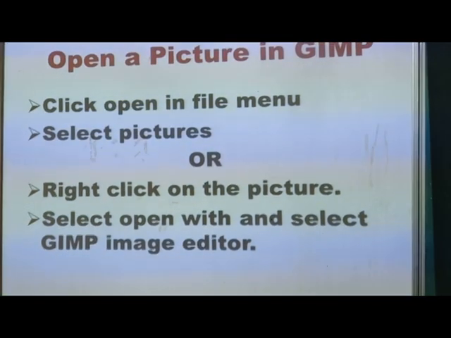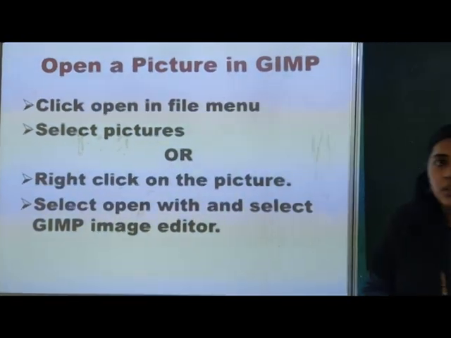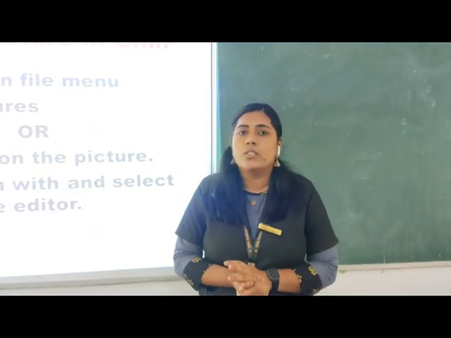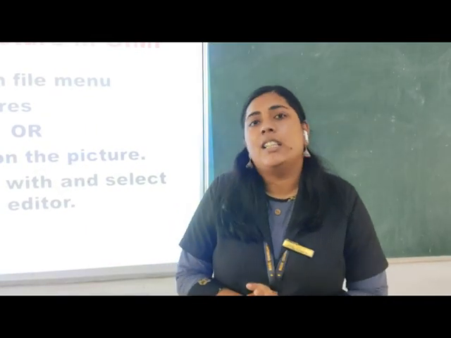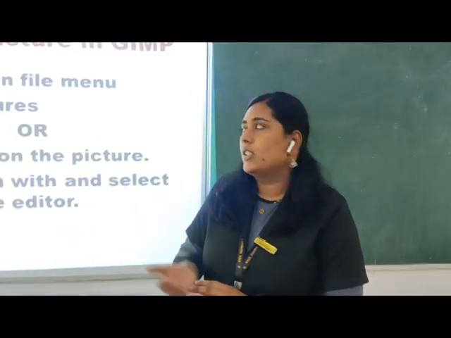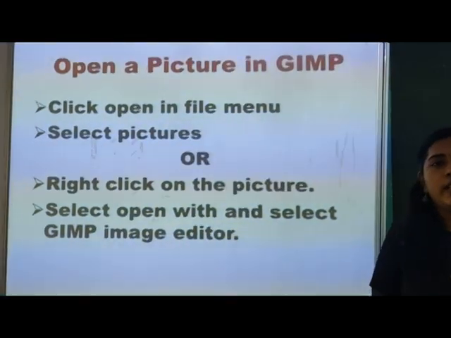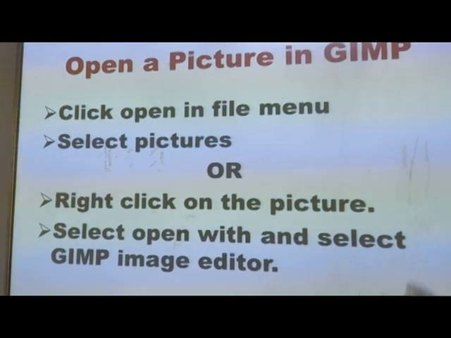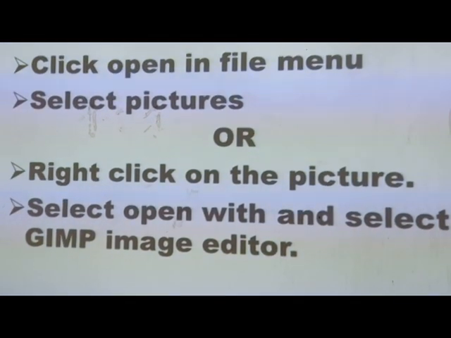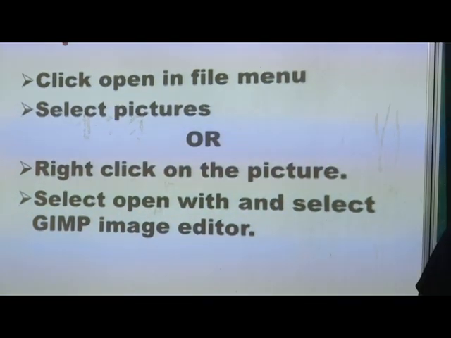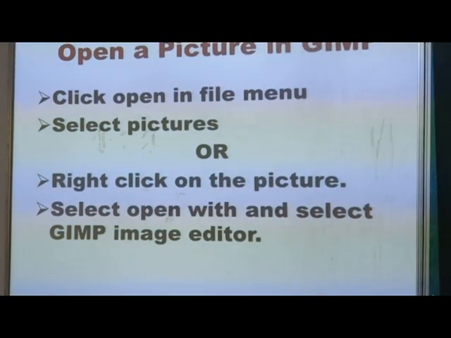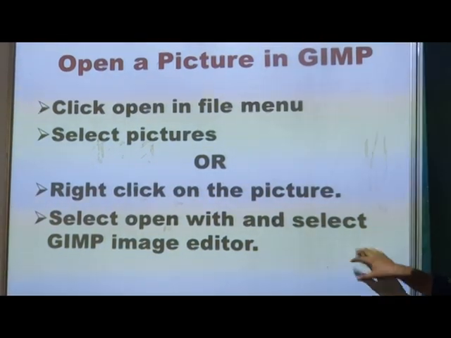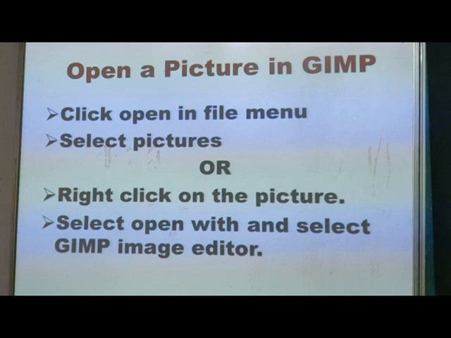So our first topic is to open a picture in GIMP. To edit an image using GIMP software, the first thing we need to do is to open a picture in GIMP. How can we do that? Just check it. Yes, first we need to open the file menu, then we can select the pictures. Or we have an option: whichever image you want to open, right click on the image, then select the open with option and you can select the GIMP editor. Okay.